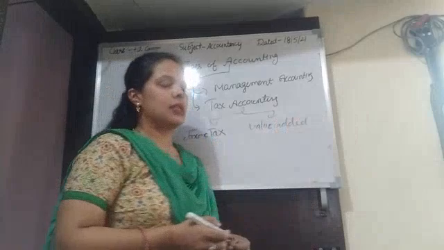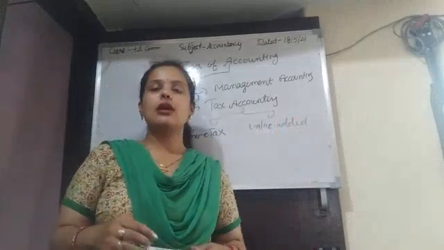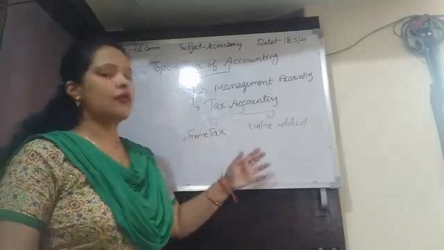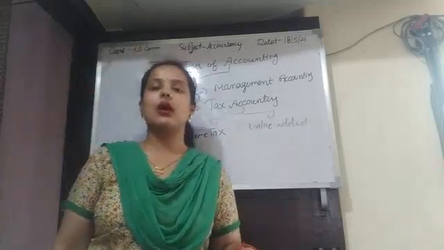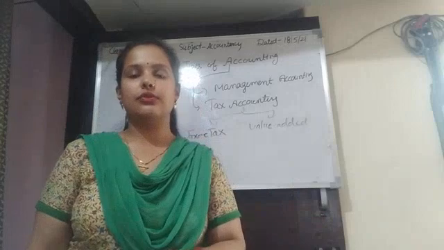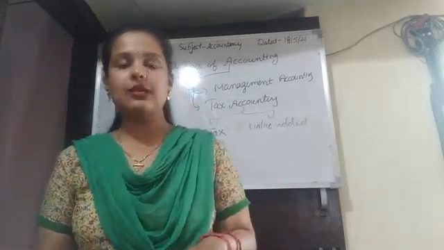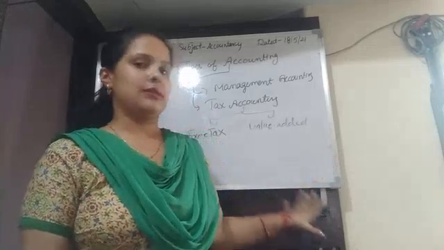There are a number of taxes like GST, etc. So tax accounting helps to calculate the different types of tax, and under tax accounting these calculations are done. Tax accounting provides different methods and techniques to perform these functions. Clear?